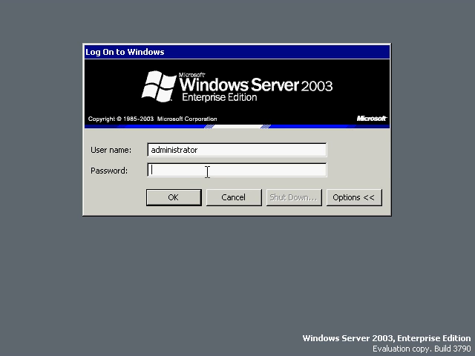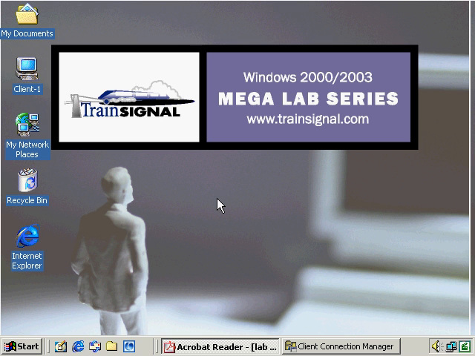Okay, so I'm going to have to stop this. I've gone to the point where I've locked myself out, so I literally have to go now over to that machine and adjust this setting back again. I'm going to have to set the administrator password back with a password so I can log back onto this machine. So I'm going to stop the video, and I'm going to go take care of that, and then I'll be right back, and we'll go forward from there.